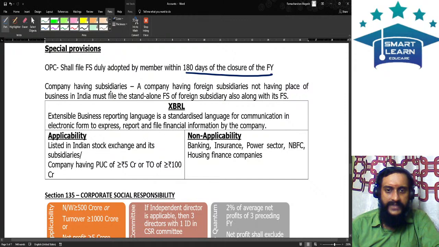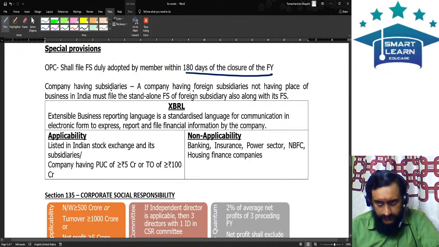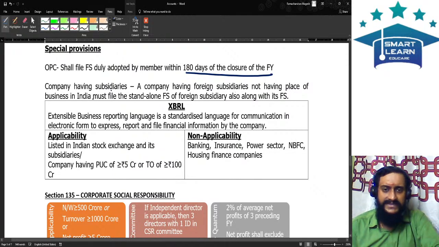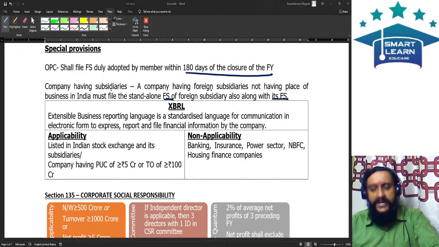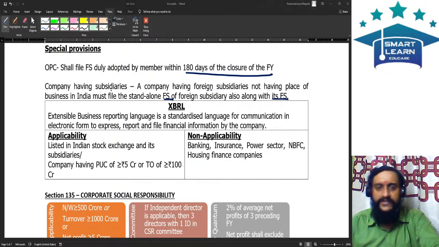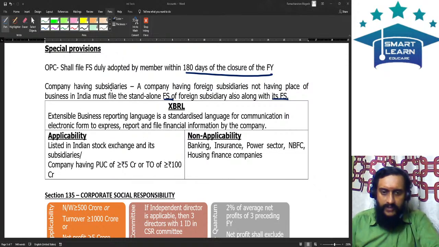In the case of companies which have a foreign subsidiary not having its place of business in India, they must file the standalone financial statements of the foreign subsidiary also along with their own financial statements. If I am having a foreign subsidiary, apart from my own financial statements, I should file the standalone financial statements of my foreign subsidiary. So these are all the points.